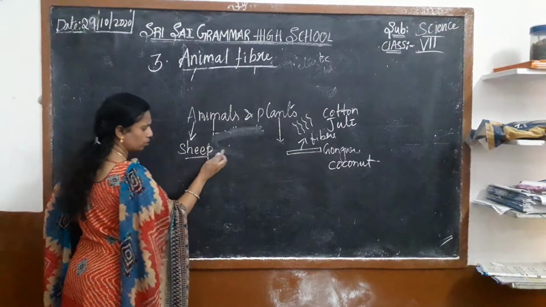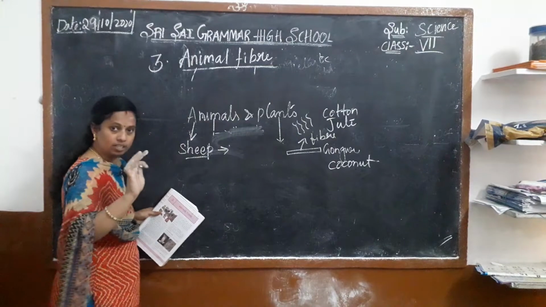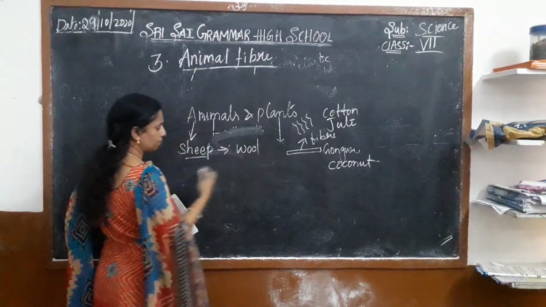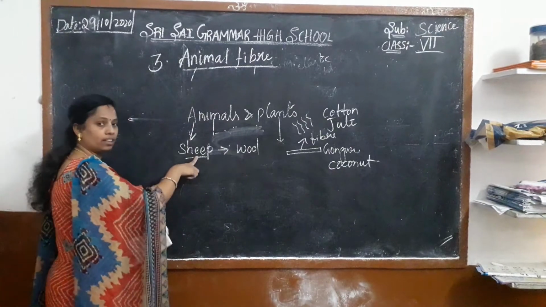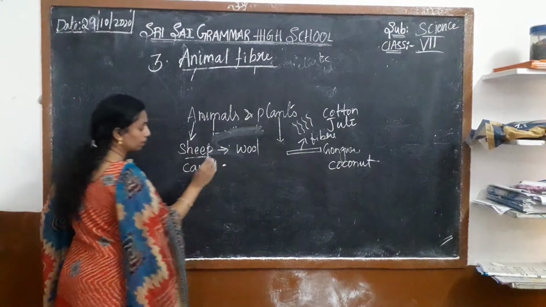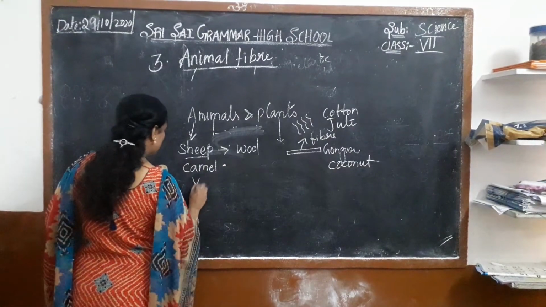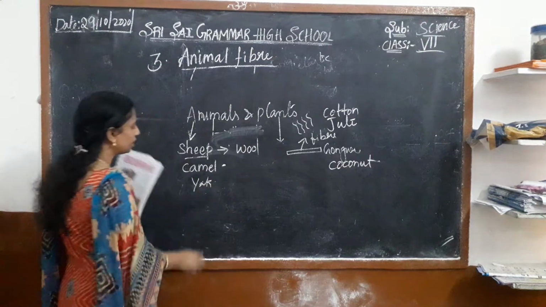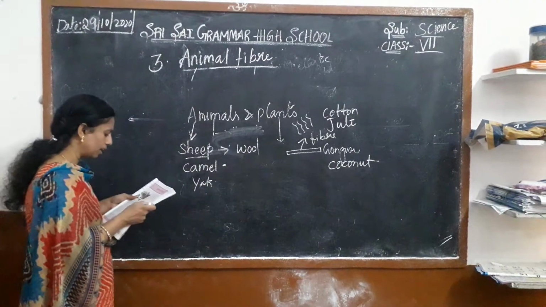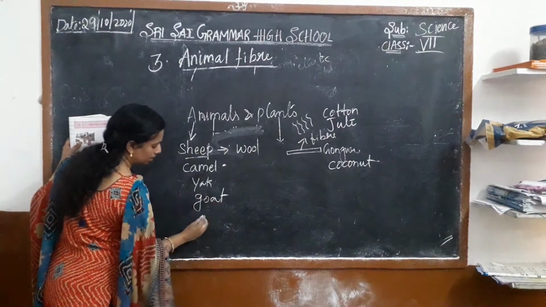From the sheep also we can see the hair, the wool, we can say, the fiber. From the sheep we are getting the fiber, and from the camel also we are getting the fiber, and also from the yak. From the yak also we are getting fiber; it is present in the cool regions. And also from the goat, and from the silkworm.